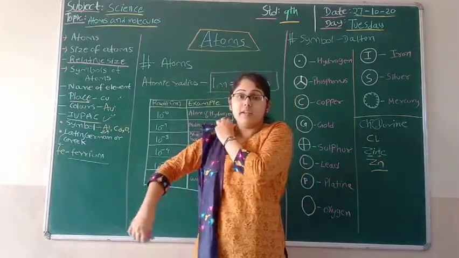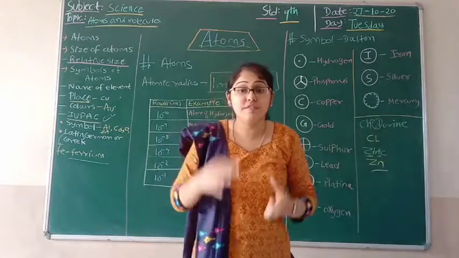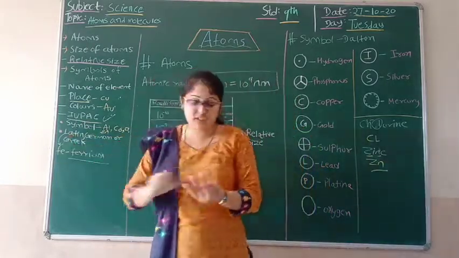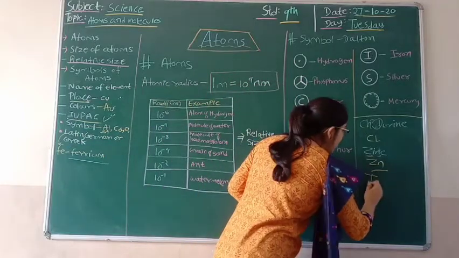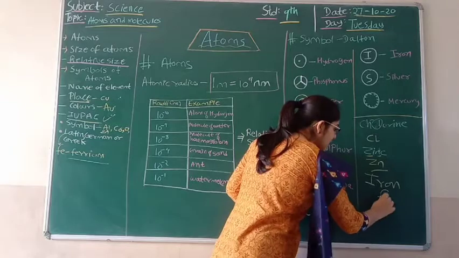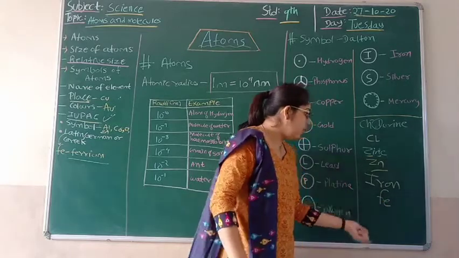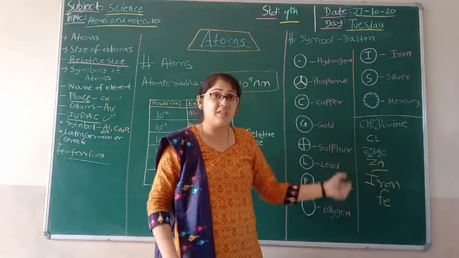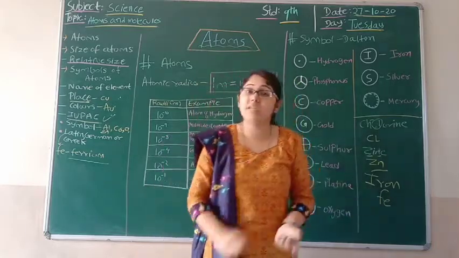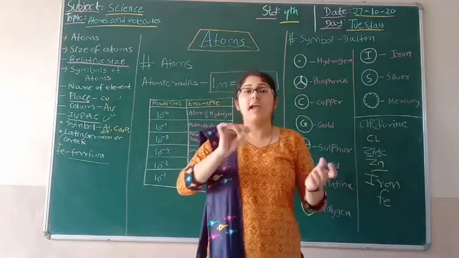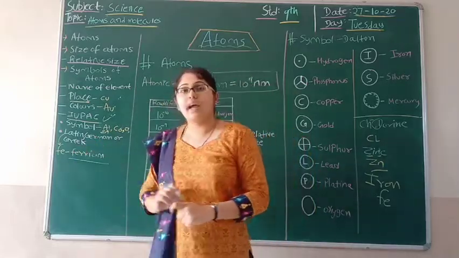Iron is a Latin word which is known as ferrum, but it is symbolized as Fe. If you see the spelling of iron, students, it is I-R-O-N, but we are representing it as Fe. There is no F, there is no E in this name of the element, still we are representing it as Fe. That means it comes from the Latin word ferrum, and we are noting it as Fe.